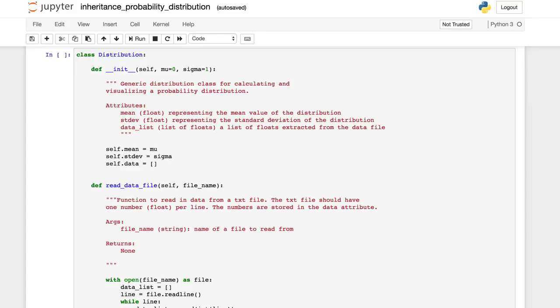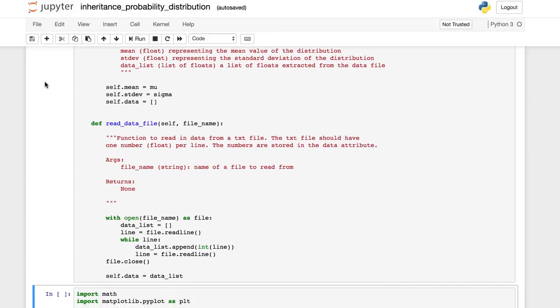To reinforce how inheritance works, I've added an example to the Gaussian class code. I've written a new Python class called distribution. This class is going to be the parent class of both the Gaussian class and the binomial class that you are going to code at the end of the lesson. A lot of the code should look familiar. The init function was the same as the Gaussian init.